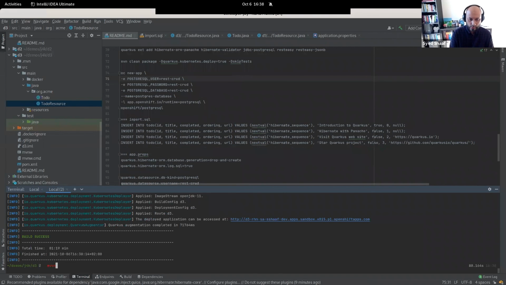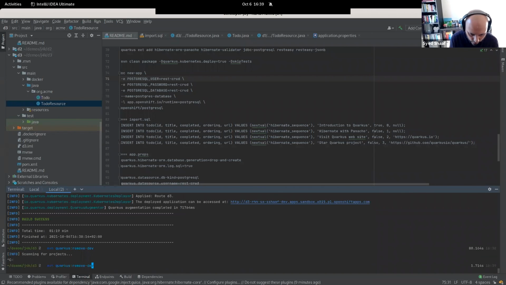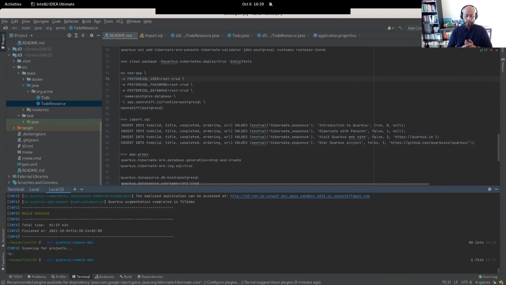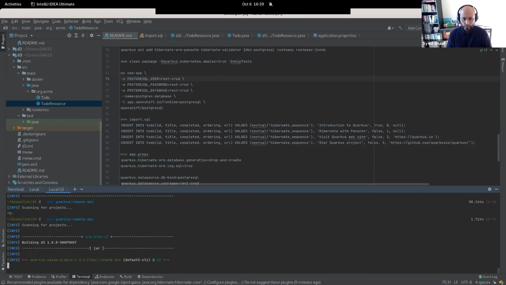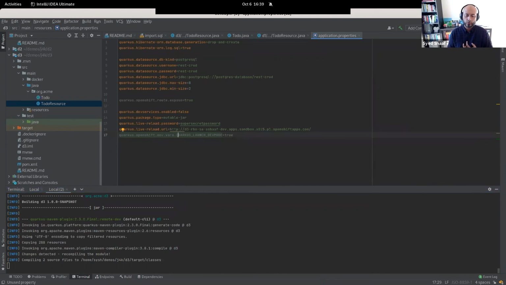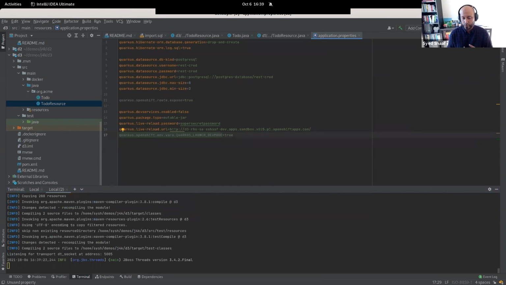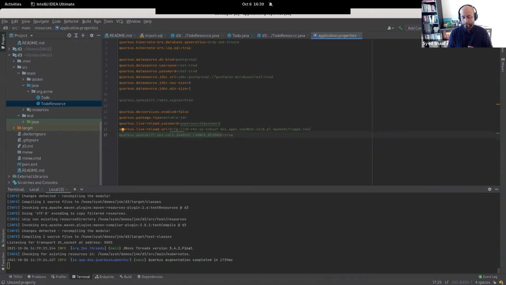But I can also do something like mvn quarkus:remote-dev. Oops, remote. So now what I'm trying to do, and I hope I've done this correctly, is connect to my remote container, which I told when I was deploying this application that I also want to be able to remotely connect to.